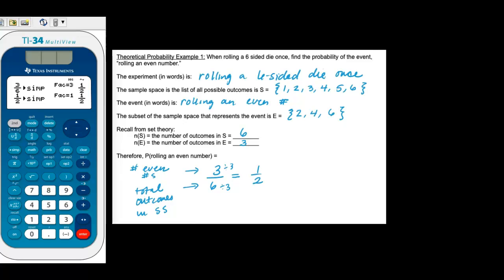Now notice when I did it a second time, I didn't get any other result, but it's always good practice just to keep hitting that button until you see a factor of 1. This just means that it divided until it divided by a common factor, and in this case the only other common factor is 1. So you know that you're getting it to the lowest terms. So 1/2 would be the answer to that problem.